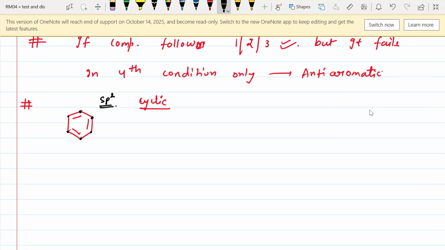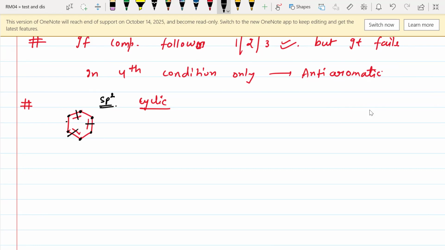Here all the carbon atoms contain one pi bond, and hence each is an sp2 hybridized carbon. So we can say that this is planar. And since there is an alternate double, single, double, single, double, single, there is complete conjugation inside the ring. That means it has resonance throughout the ring.